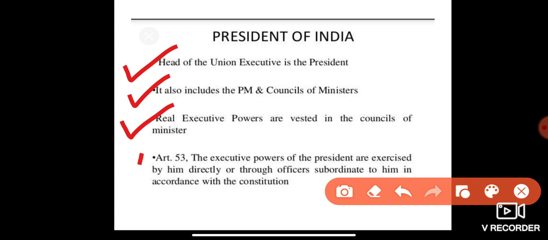Article 53: the executive powers of the president are exercised by him directly or through officers subordinate to him in accordance with the Constitution. That is vested under Article 53. The executive power of the president is exercised by him directly and through officers subordinate to him in accordance with the Constitution of India.